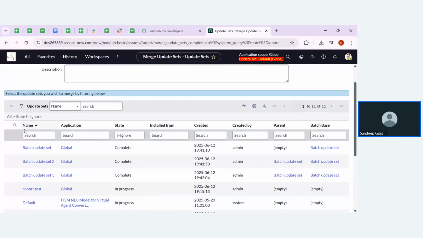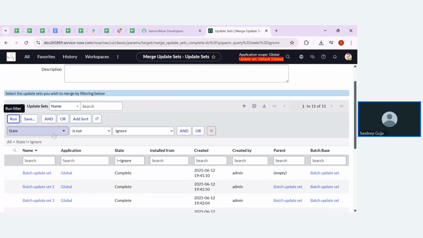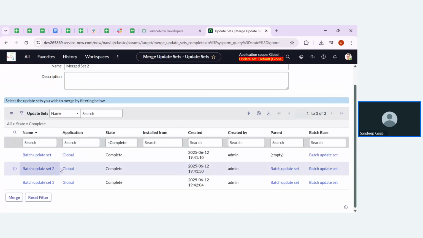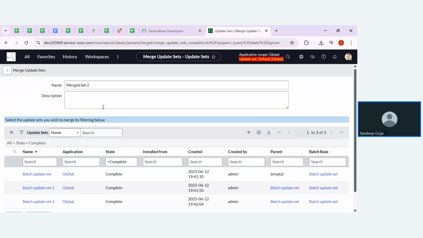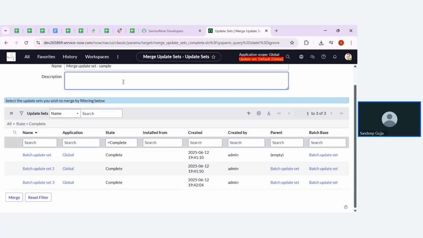Then we can apply the filter and choose which particular records should be involved in this merge update set, the update sets that we are going to merge. Okay, so I'm naming that merge update set, sample. This is the update set name that I'm going to use. In this update set, I'm going to merge these three update sets. So let me click on merge to do that.